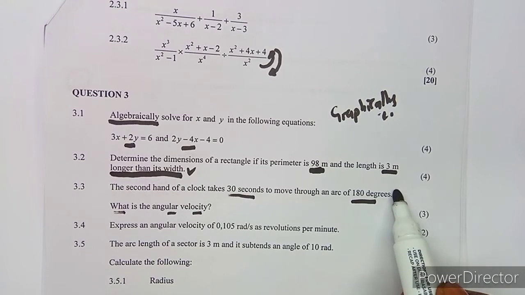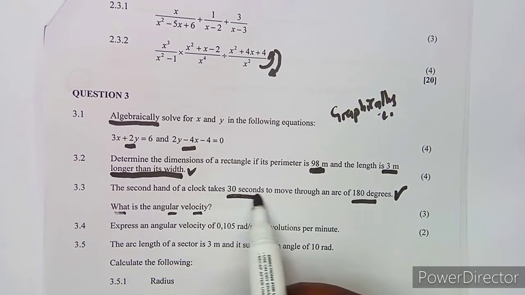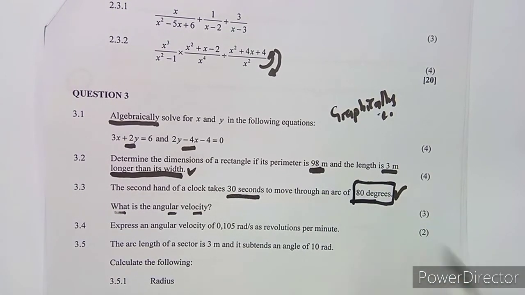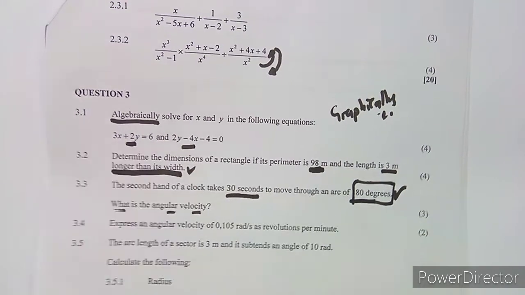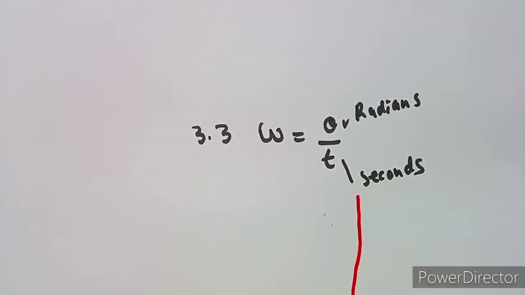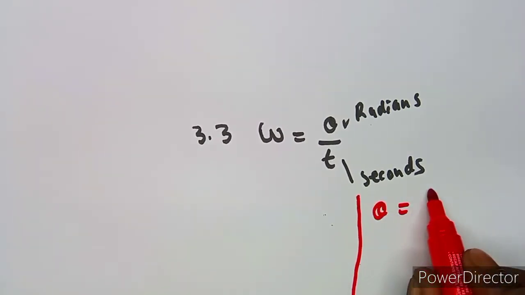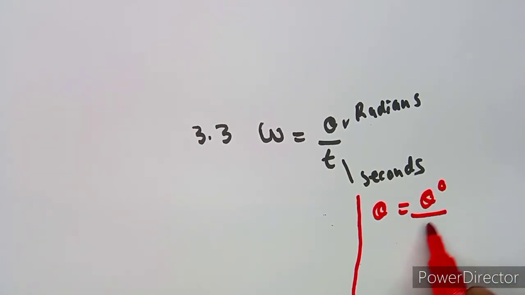But let's see, this is 180 degrees. This one is in seconds, it is fine. But what about this 180 degrees that we are having? We are supposed to convert this to radians first so that we can apply this formula that we are given. So let's do the conversion here. Remember, in order for you to obtain theta in radians, you are going to use theta in degrees over 57,3. Your theta is now in radians.